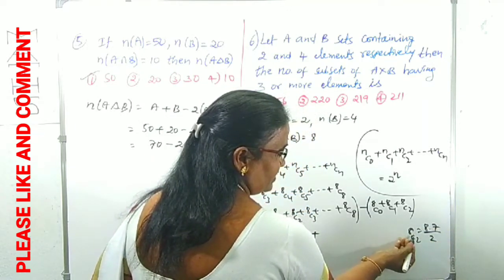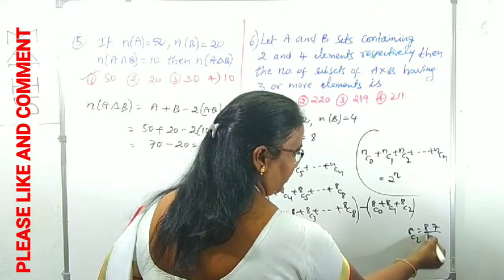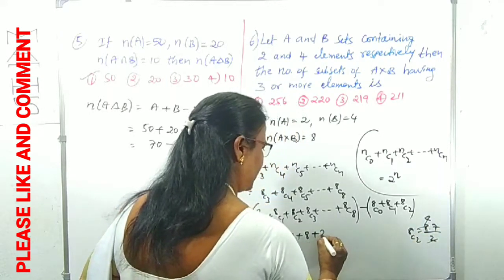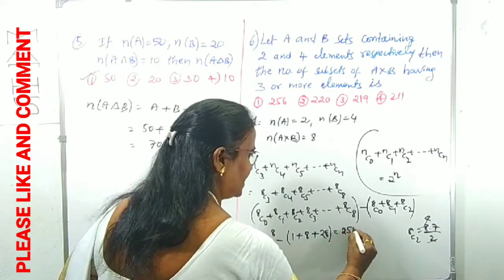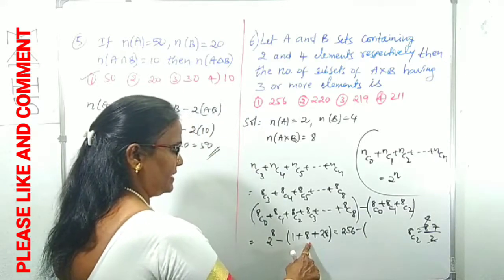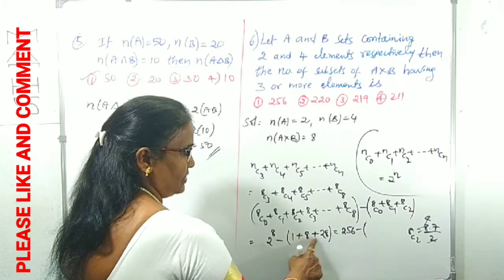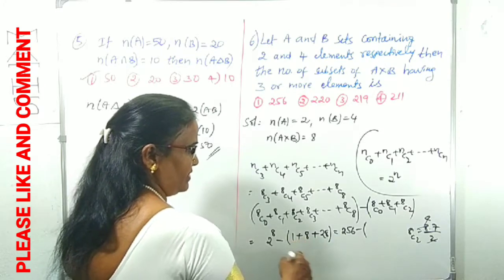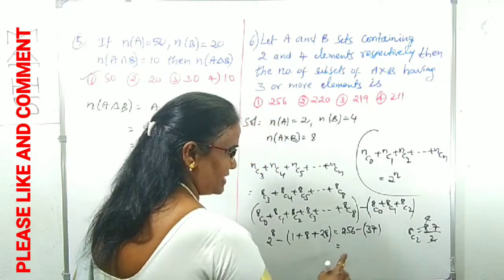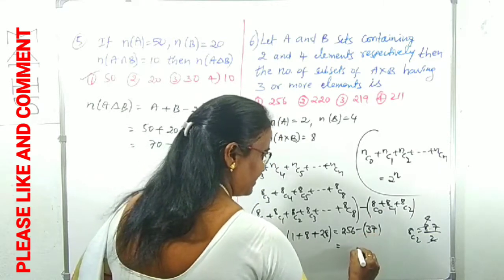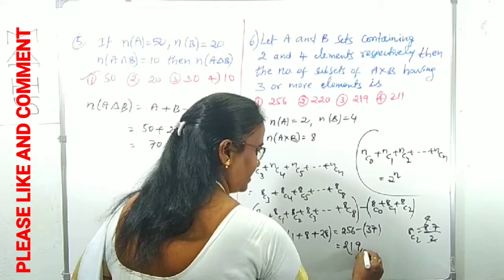Two successive numbers we write in decreasing order. 4 sevens are 28. 2 power 8 is 256, minus 1 plus 8 plus 28, that is 9 plus 28 is 37. Right? 256 minus 37 is 219.